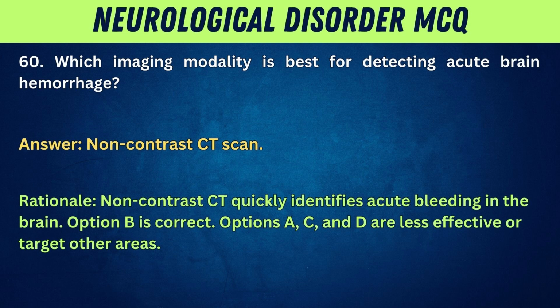Rationale: non-contrast CT quickly identifies acute bleeding in the brain. Option B is correct. Options A, C, and D are less effective or target other areas.